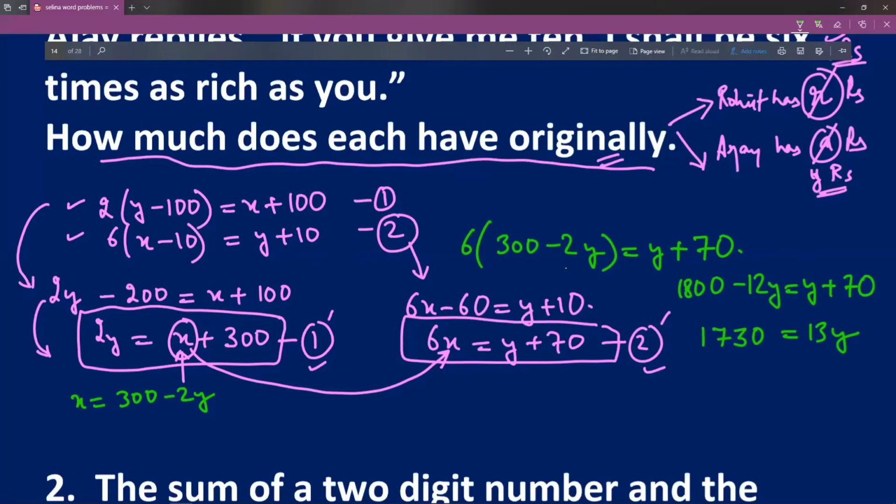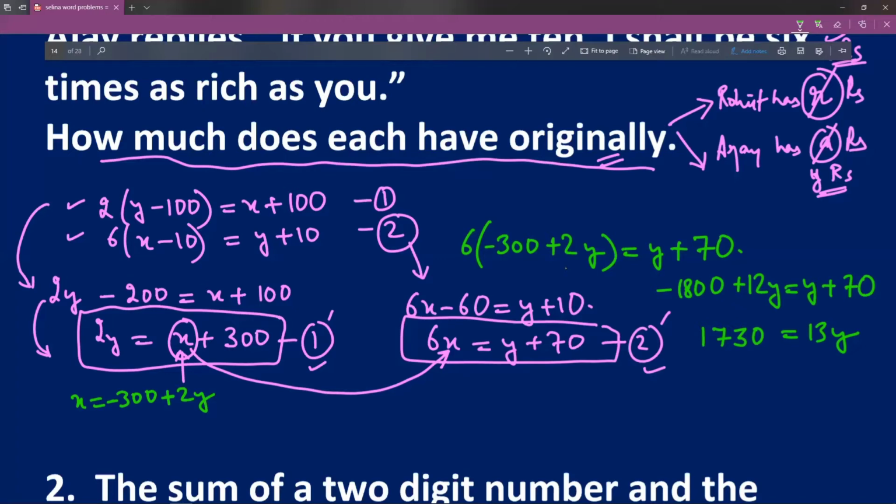Let me check. I have made a mistake here, so let me check. So x should be equal to 2y minus 300. So this should be 2y minus 300. I hope you get this. So my x should be 2y minus 300. So this should be plus 2y minus 300. This should be minus 1800 plus 12y is equal to y plus 70.